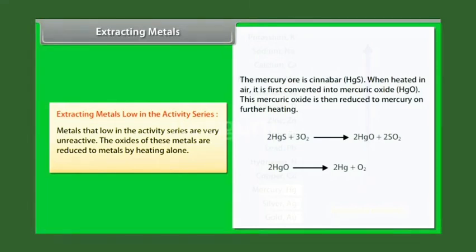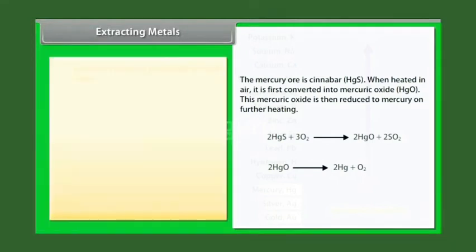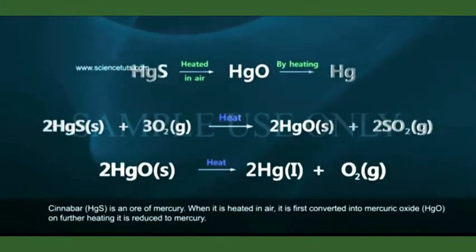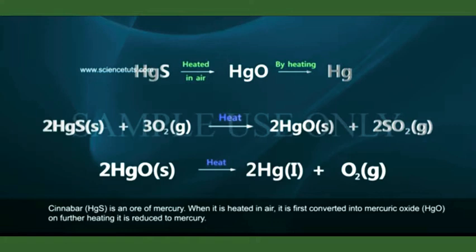The oxides of these metals are reduced to metals by heating alone. That means cinnabar, HgS, is an ore of mercury. When it is heated in air, it is first converted into mercuric oxide, that is HgO, and on further heating, it is reduced to mercury.